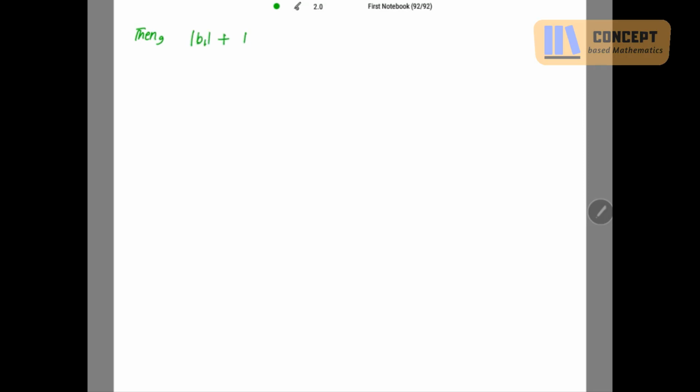I'm taking the mod of the sum of the first n terms, not all the infinite terms, just the first n terms. This is equal to mod of b1 plus ... plus mod of b_n. If b_n equals a_f(n), then I can write b1 as a_f(1), then a_f(2), and b_n will be mod of a_f(n).